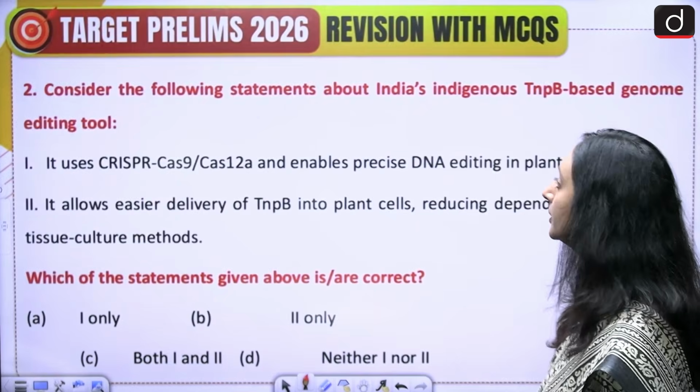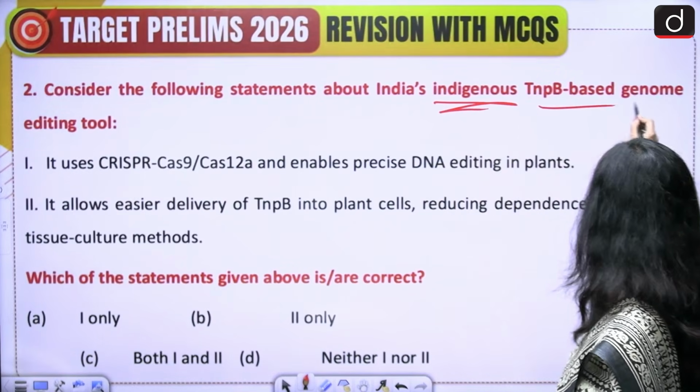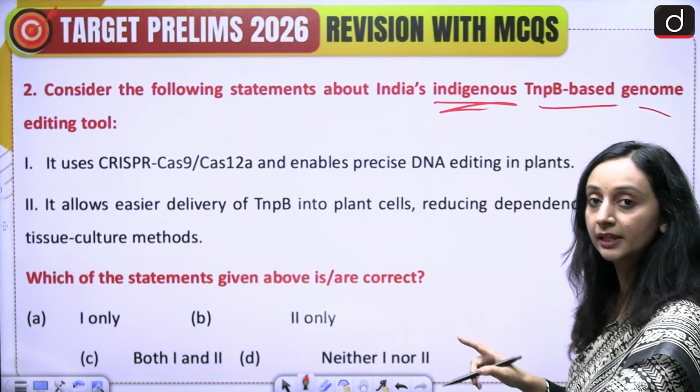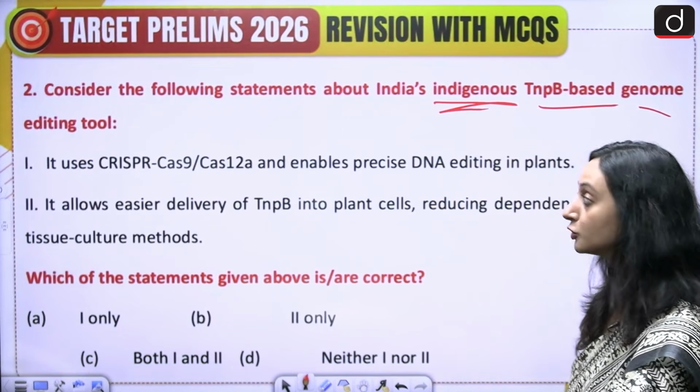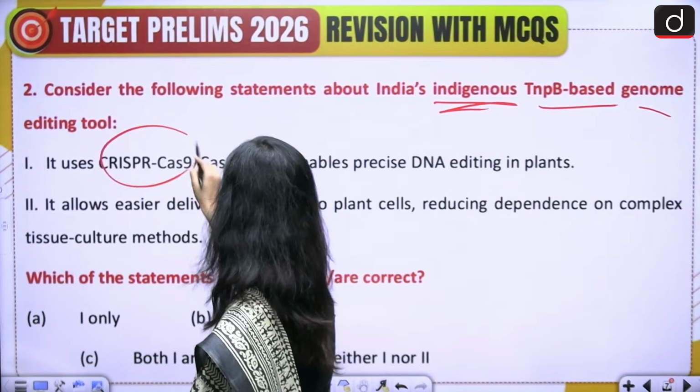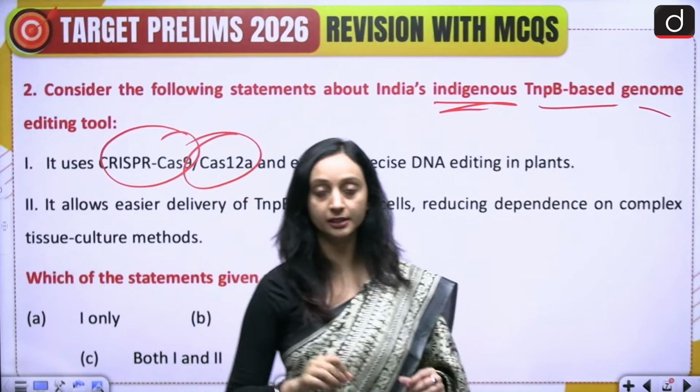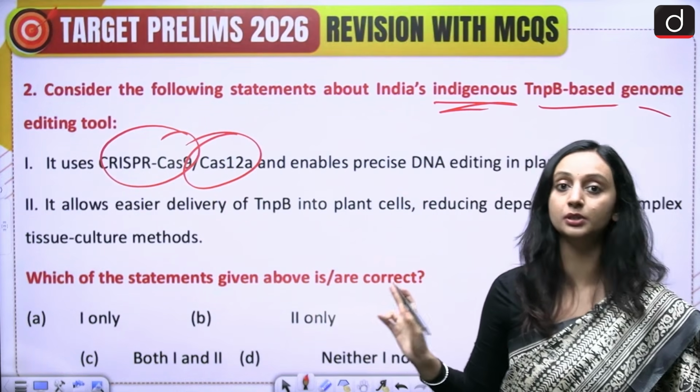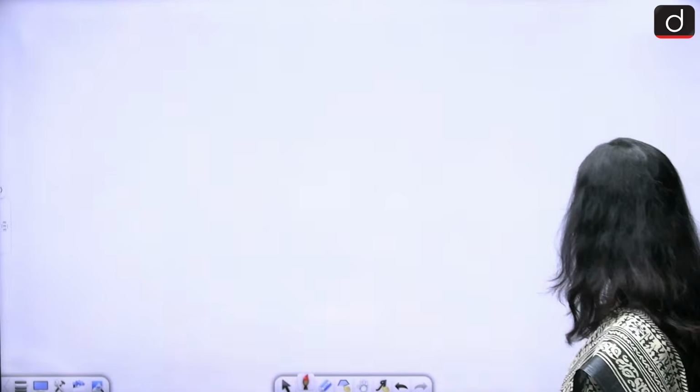Done? So here we are talking about India's indigenous TNPB based genome editing tool. So this has been developed indigenously in India, and it does not use CRISPR-Cas9 or Cas12a because it is indigenous. These are not indigenous. It does not use this editing tool. What basically happens over here? Now, what do you understand by this entire gene editing tool? Gene editing tool simply means that it is going to edit the genome. It is going to edit the DNA sequence. These are like tiny scissors. They are proteins, but these proteins act like tiny scissors, which are going to make cuts in the genetic material wherever needed, and then modifications can be done.